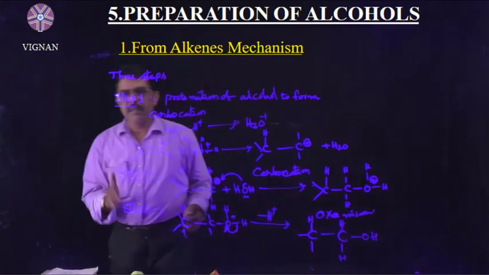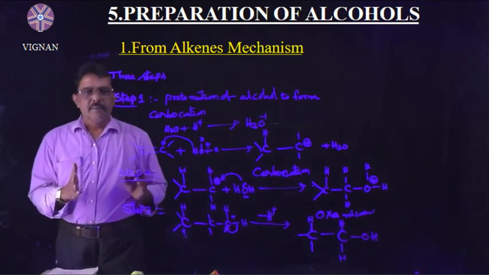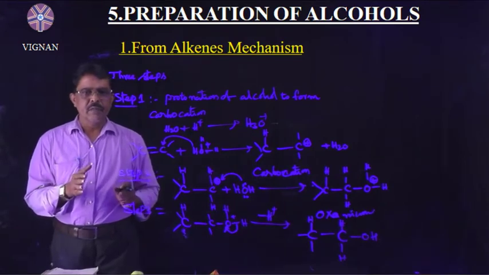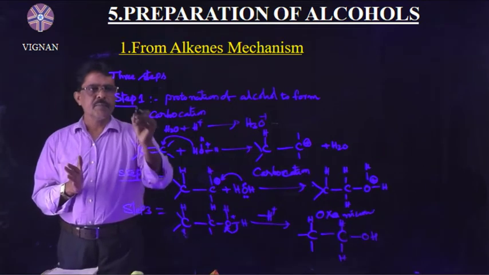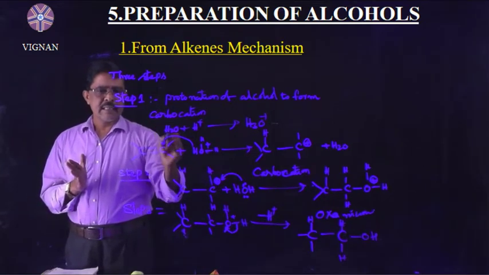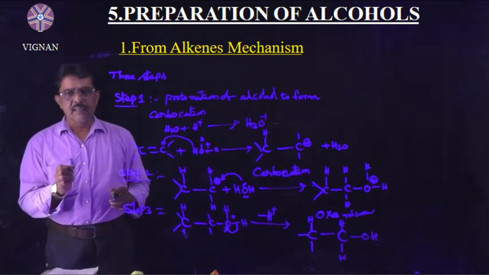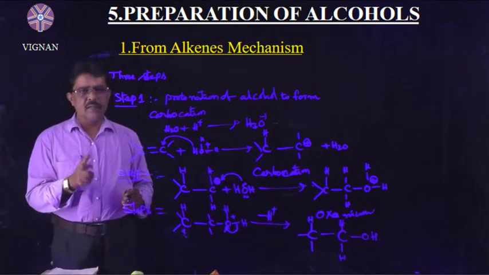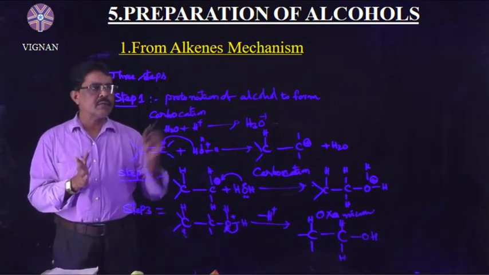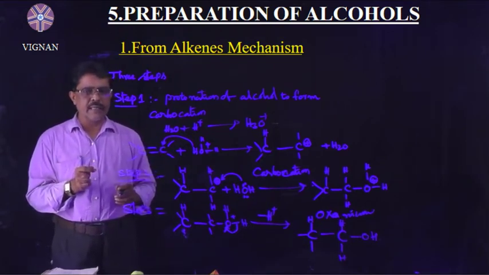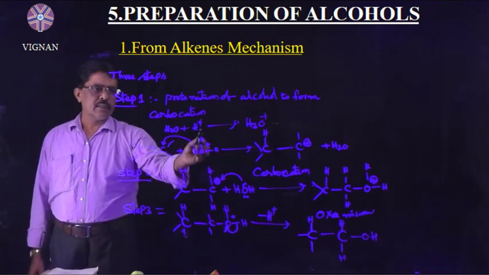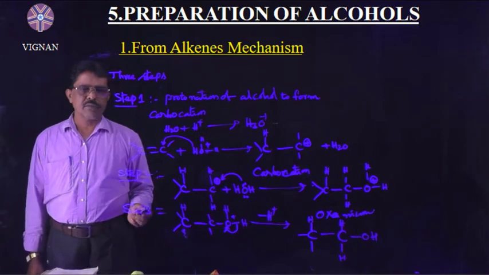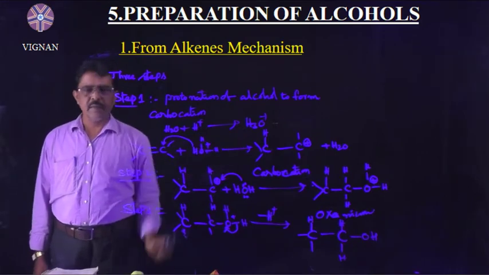How many steps are involved in the mechanism of alkenes reacting with water? There are 3 steps involved. In the first step, protonation of alkene to form a carbocation. Here water is there. This water reacts with the H plus ion from the acid to form a hydronium ion.